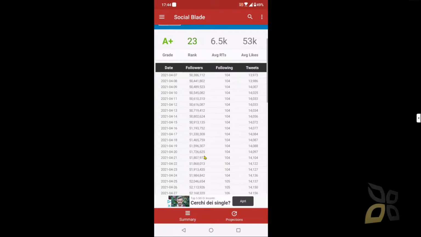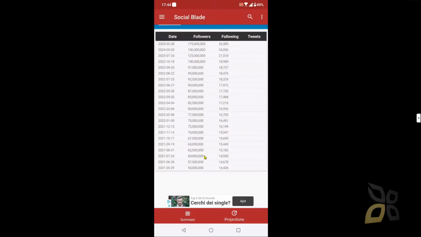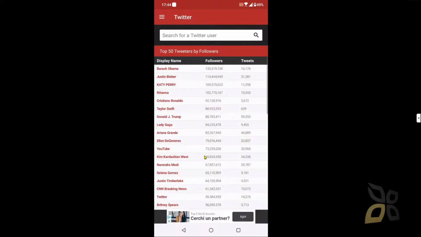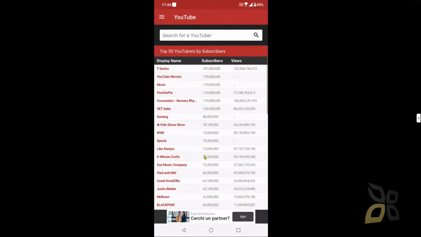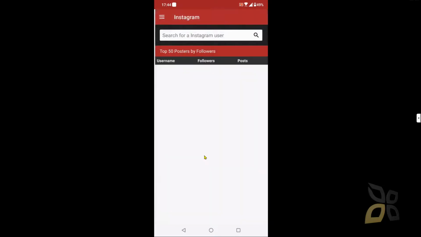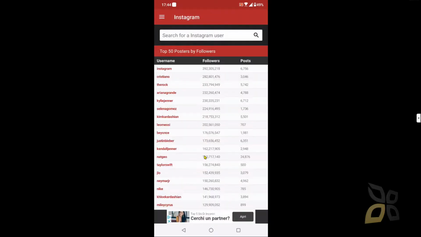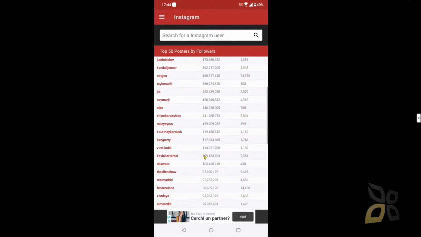And again, I can check all the different data and the projections for the following years and months. So it's a good tool to understand better, to study, to do some research on what is trending, what is going well on the web, and so on.